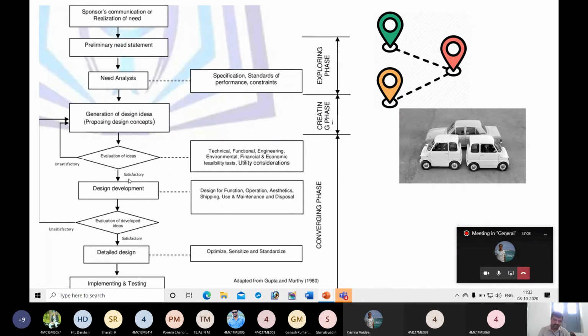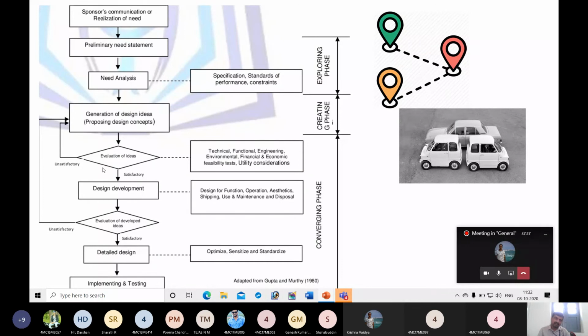Next, if some design solutions satisfy all these aspects, then they are considered for initial design development. Those solutions which are not satisfactory will be removed, so they will be rejected.